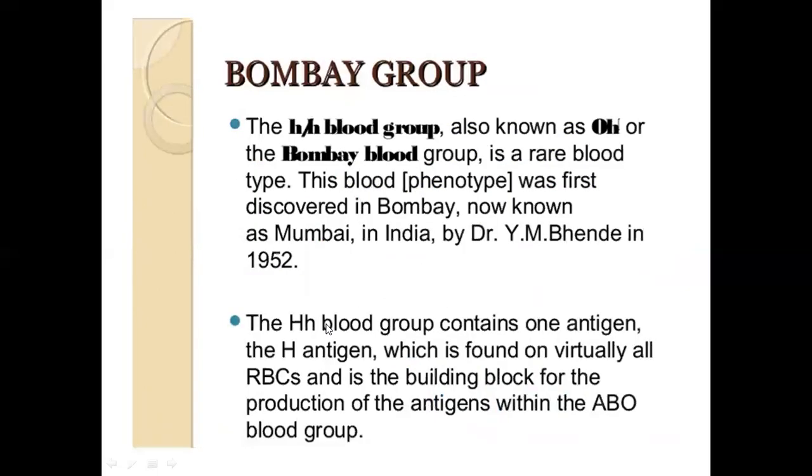Okay. If you are phenotype O, then there would be no conversion. So, ang mangyayari, if you are phenotype O, what you have is H antigens. You don't have A and B because there would be no conversion. Okay. What you have is only H antigen because you do not have the raw materials for the conversion of your H to A and B antigens. That's why it stays as H antigen.